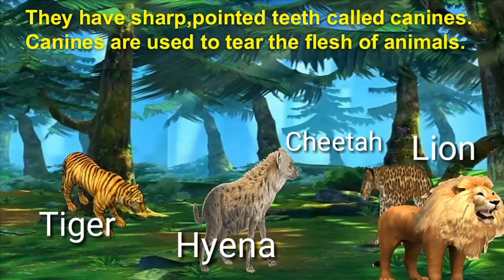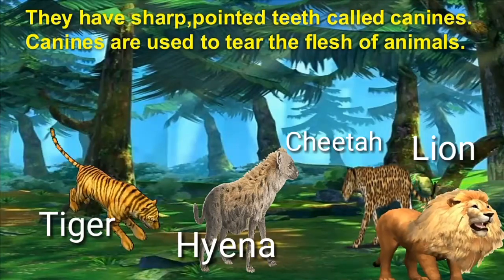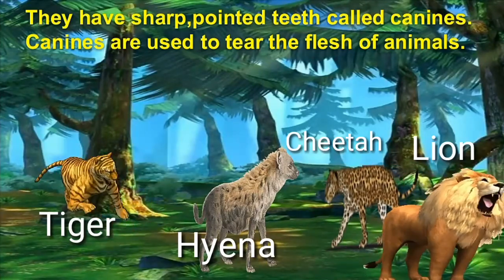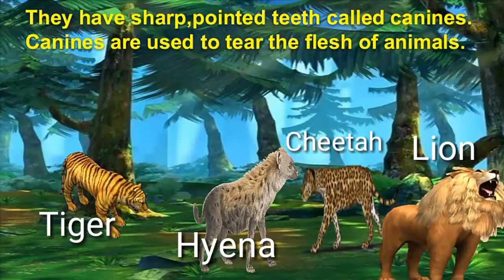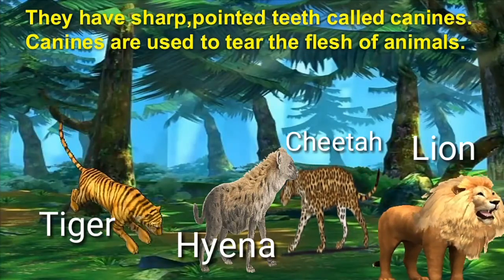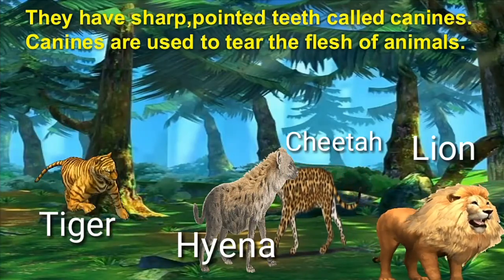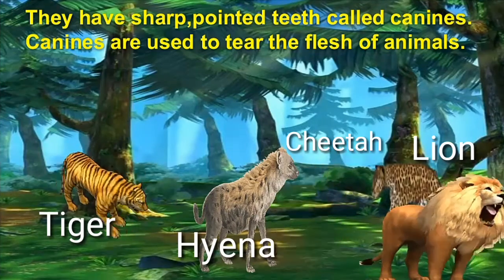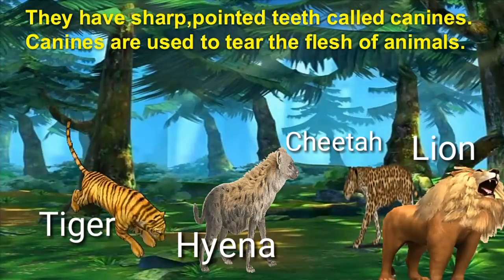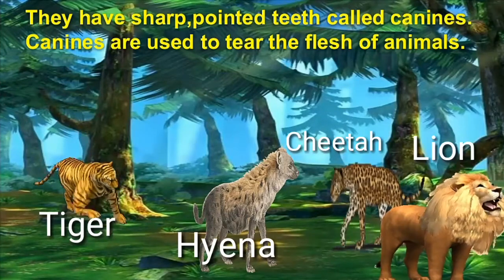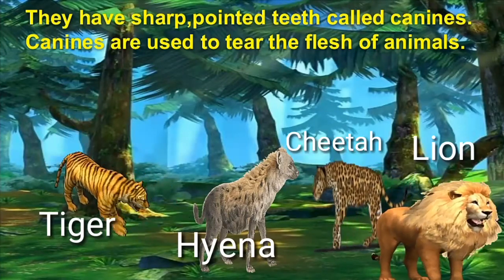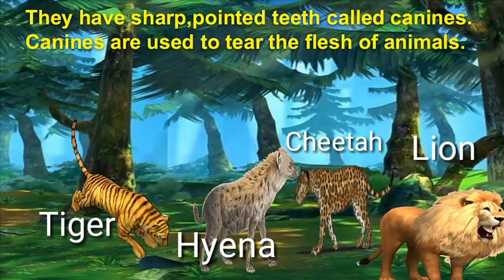For example, tiger, hyena, cheetah and lion. So these are the examples of carnivores. Children, they have sharp pointed teeth called canines. Canines are used to tear the flesh of animals.